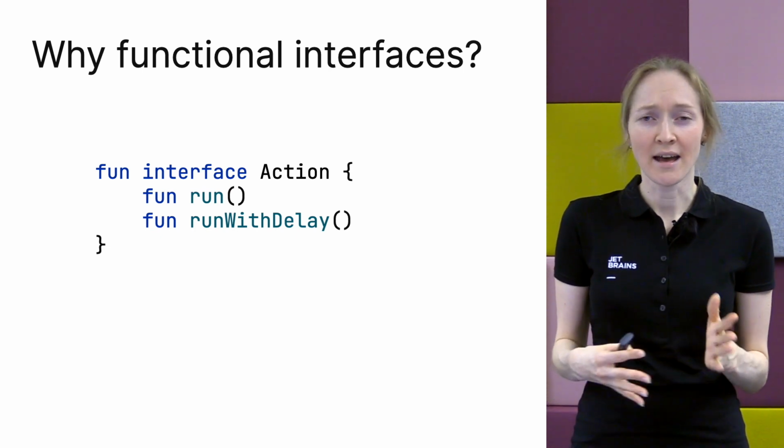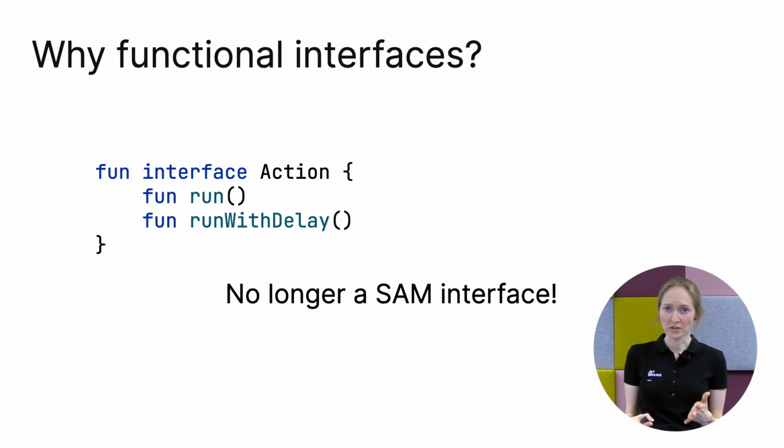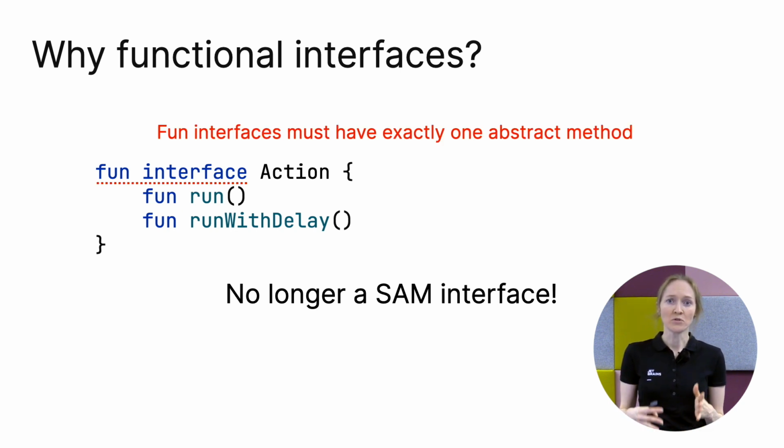Now you are adding another method, and the usages no longer compile. With the functional interface, you see the error immediately when you try to add a new method. But most importantly, you decided to make it a fun interface, and you can't change that and break usages accidentally. Now it's time to finally get rid of Java interfaces in your code preserved only for SAM conversions.